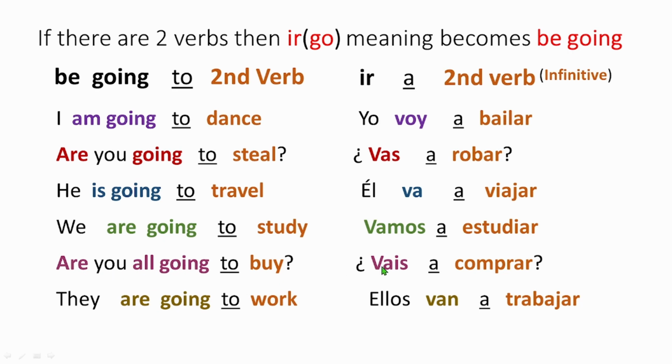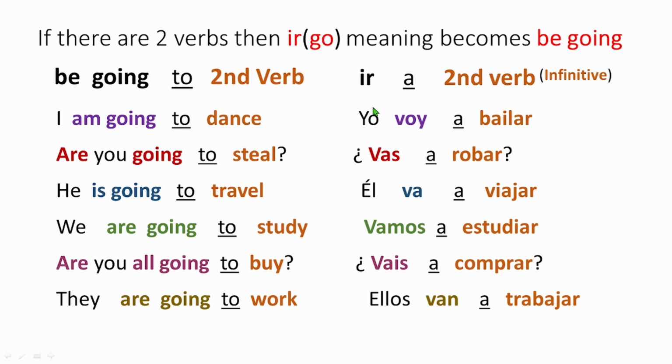As I told you, the pronoun is not necessary. So just write the verb, the pronoun is automatically added. Vais a comprar? Are you going to buy? They are going to work. Now say ellos van a trabajar. Ellos van a trabajar.